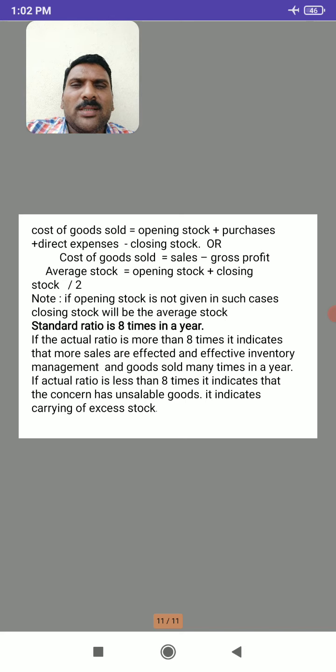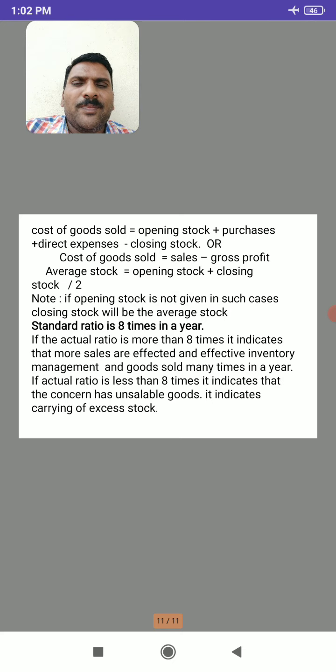Next, average stock. Average stock is calculated as opening stock plus closing stock divided by 2. Opening and closing stocks are added and the total amount is divided by 2, and we get the average stock.